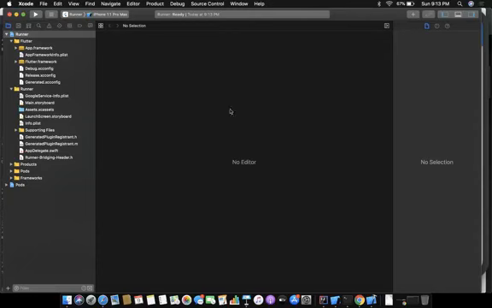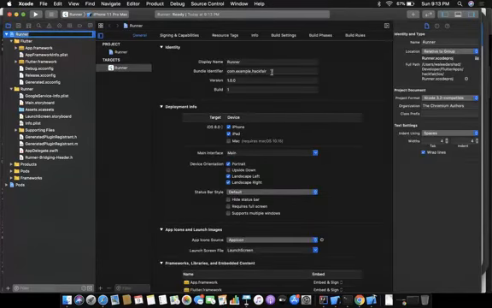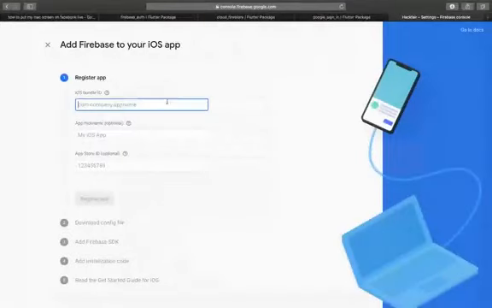Here you have Xcode, and when you tap on Runner, you will see this bundle identifier. This is the bundle identifier which tells Firebase that this app is trying to connect to it. When you put it there, it will tell you that now this app is registered.